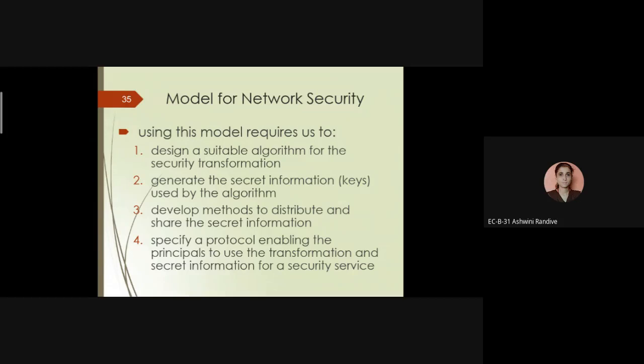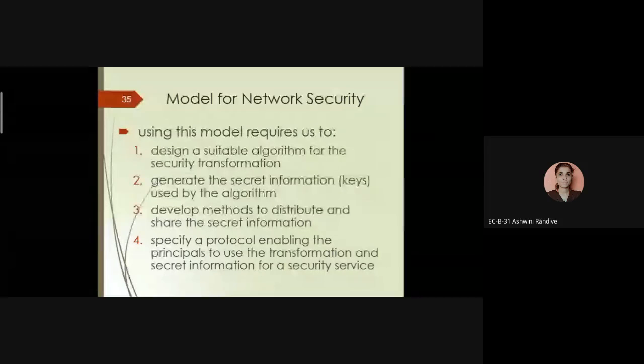Before going through the security model or its block diagram, we need to understand what the need of network security is. In order to protect our information and our data from various attackers, or unauthorized users, we can design particular models.